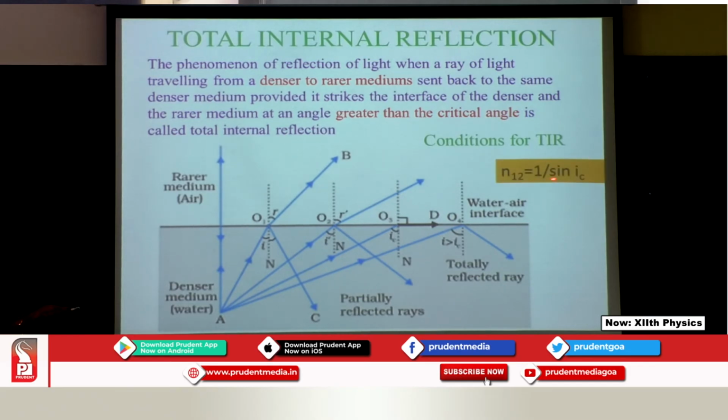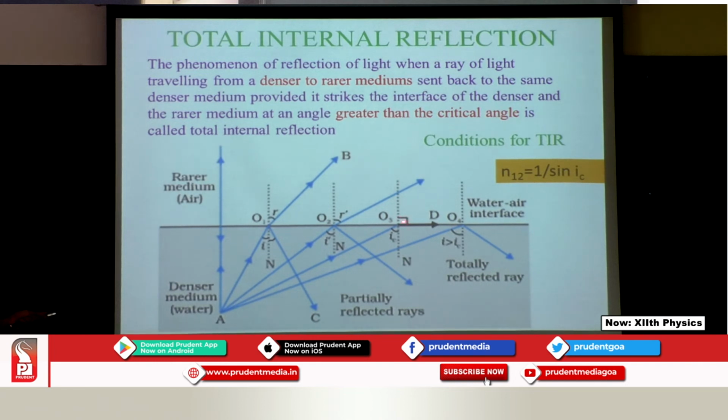Now, there is a relation between refractive index and the critical angle. Now, why have I chosen this? You know very well Snell's law is sin i upon sin r equals the refractive index. Now, when i is the critical angle, you know r is 90 degrees, isn't it?